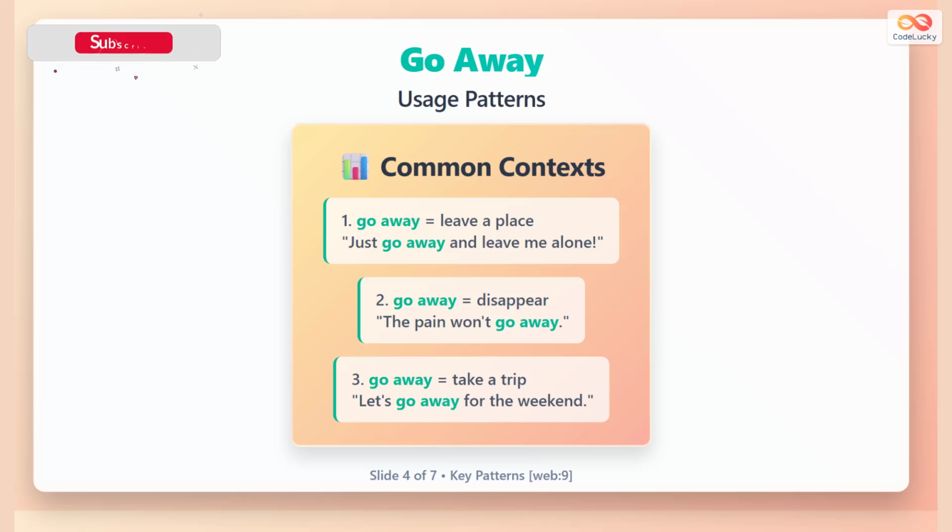Go away follows three clear patterns. Pattern 1 - leaving a place. "Just go away and leave me alone" shows strong dismissal. Pattern 2 - disappearing. "The pain will not go away" means symptoms persist. Pattern 3 - traveling. "Let's go away for the weekend" plans relaxation time. Context determines which pattern applies.